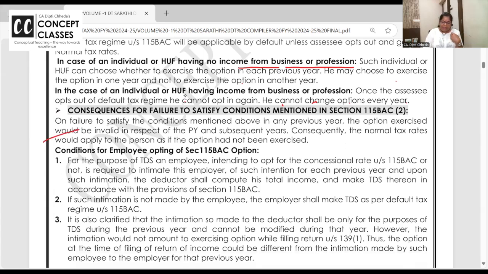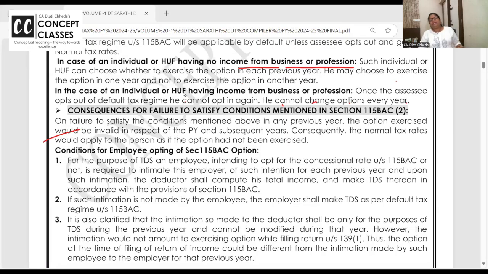Okay. If they don't satisfy the above conditions, then they will not be able to pay in default tax regime. For example, it is mandatory to file your return on time. If you file your return on time, then only you can go for default tax regime.